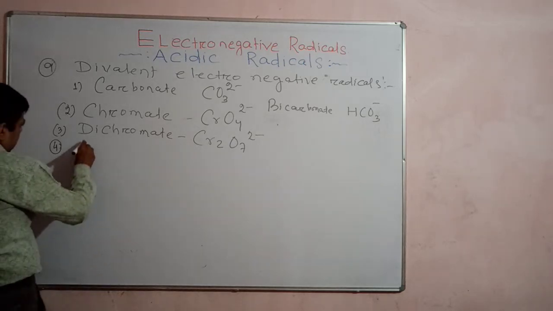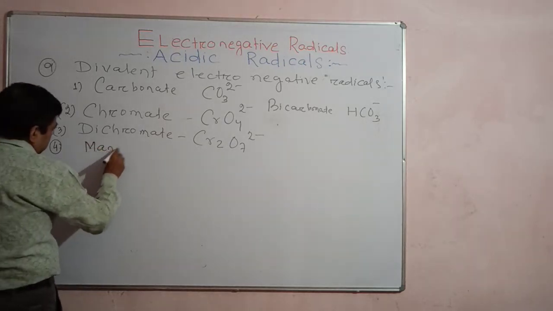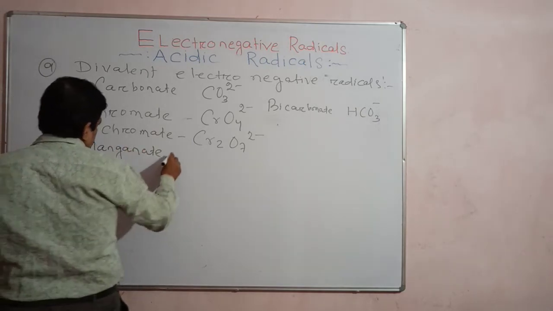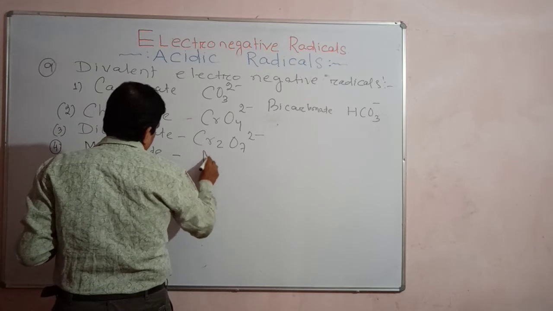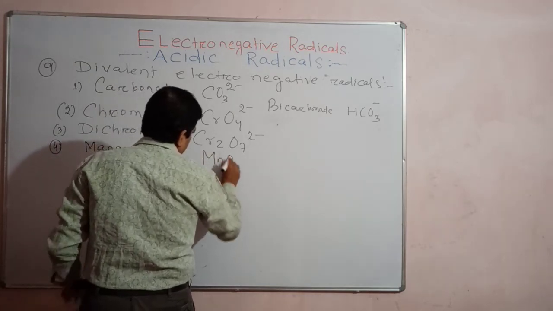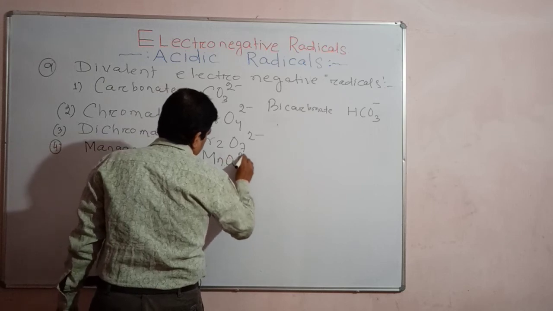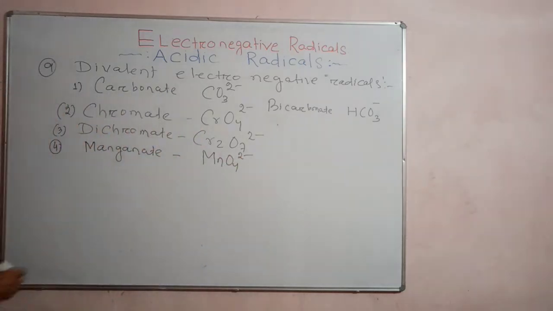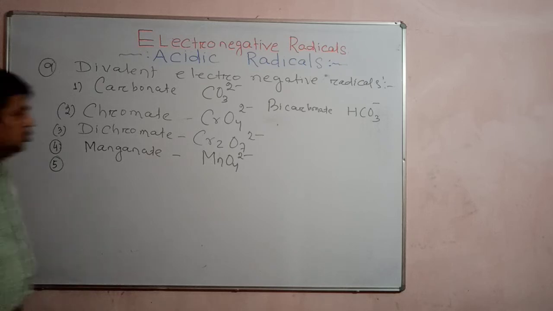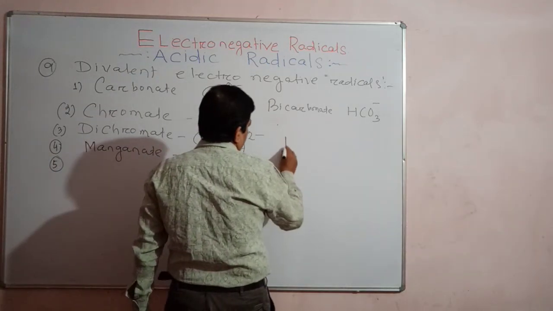Then next write manganate: MnO4 2 minus. Permanganate, you know, is MnO4 minus. So they differ in valence only.